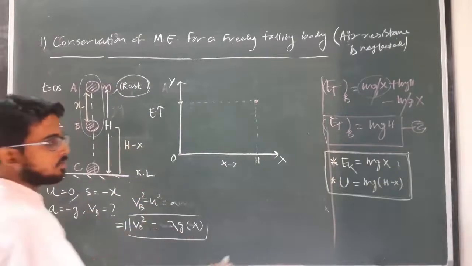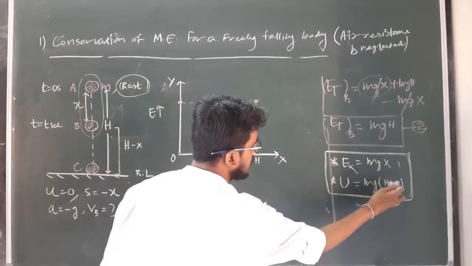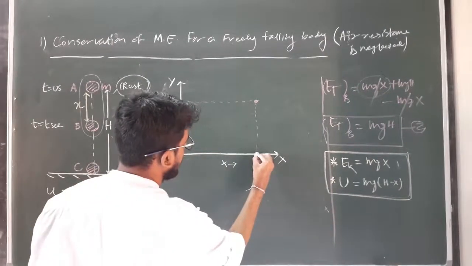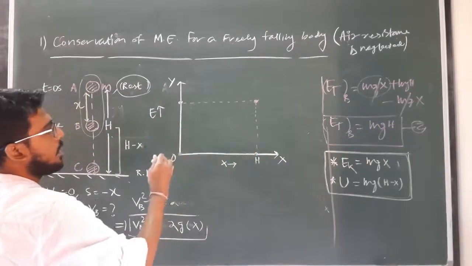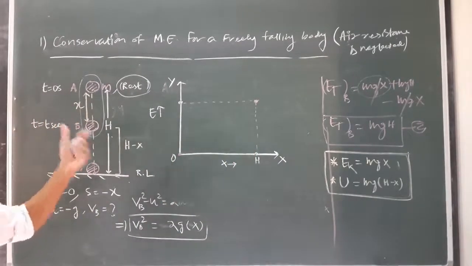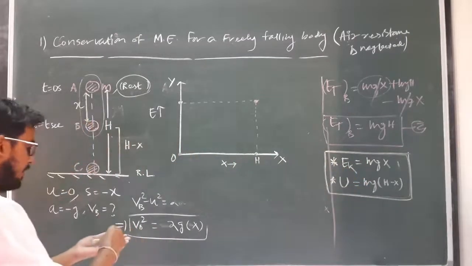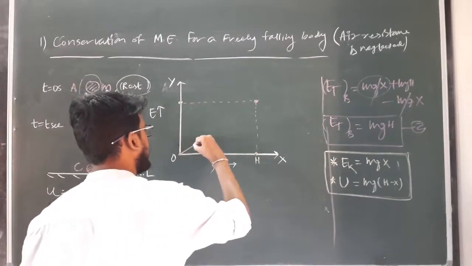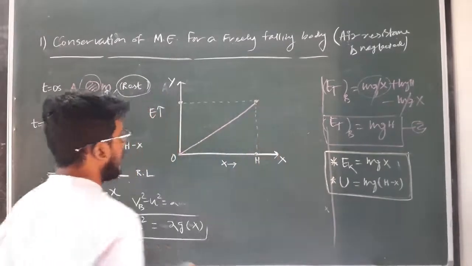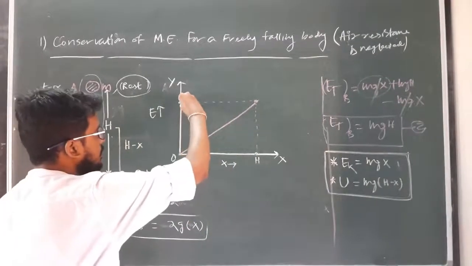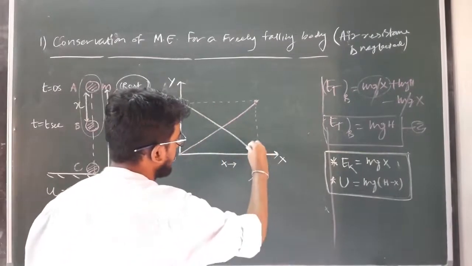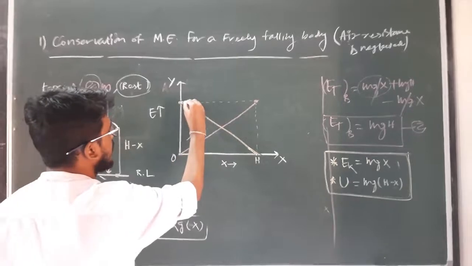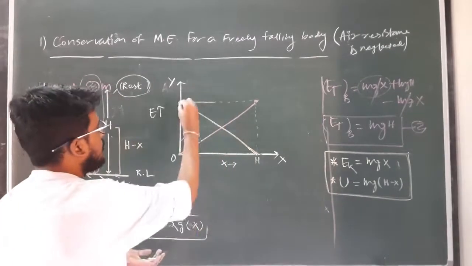Similarly, when x equals h, what is the value of potential energy? mgh minus x, that is 0. So the value of potential energy will be here. And within these two points, we can get the value of potential energy and kinetic energy by varying the value of x accordingly. And by joining all the coordinates, we will get the graph of kinetic energy like this and of potential energy like this. Okay, but at each and every point, the sum of these two energies is constant, and this is known as what? The total mechanical energy.